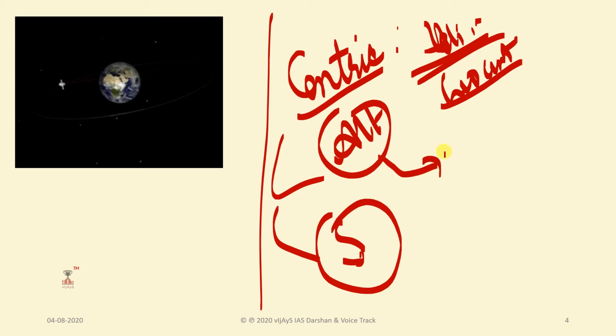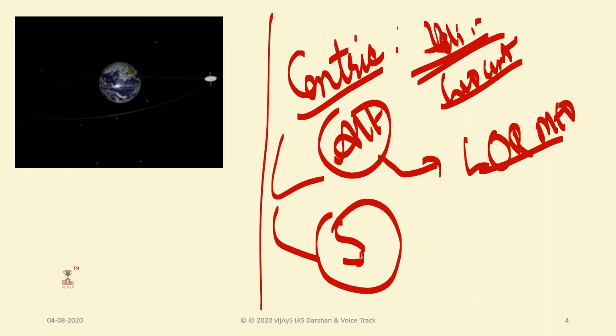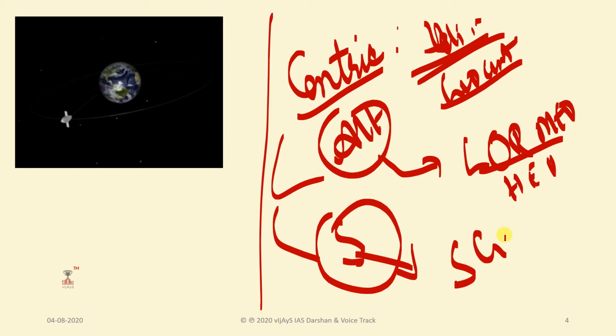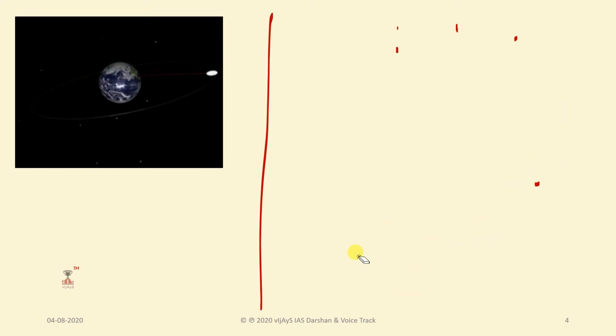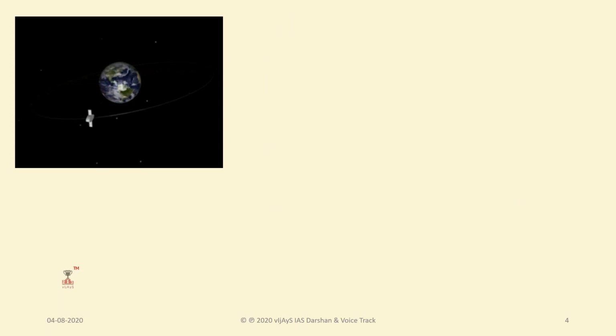And for altitude, just now we have seen low Earth orbit, medium Earth orbit and high Earth orbit. Next, synchronicity classification: sun synchronous orbit and geosynchronous orbit. Now we will see one by one which are important for our exam. We need not do a PhD for this. What is required for our exam is important. If you remember that, you will crack it within less time. Unless you know this, it will take a very long time.